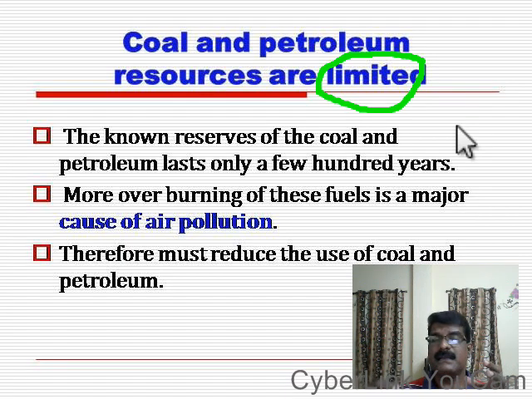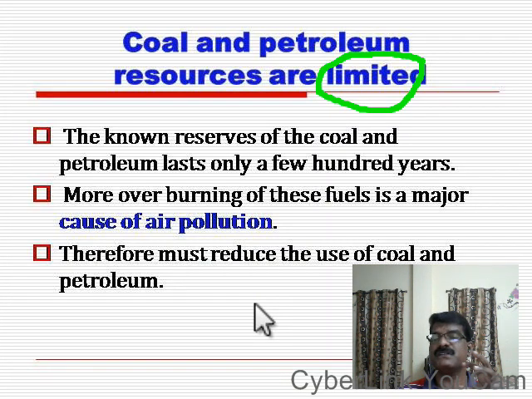And the use of coal and petroleum we should minimize. Why? As I already mentioned, during the burning of coal and petroleum, a lot of carbon dioxide is released. This carbon dioxide is a greenhouse gas. It leads to global warming. And it also pollutes our atmosphere, which leads to acid rain. Because of this reason, we must limit and reduce the use of coal and petroleum.